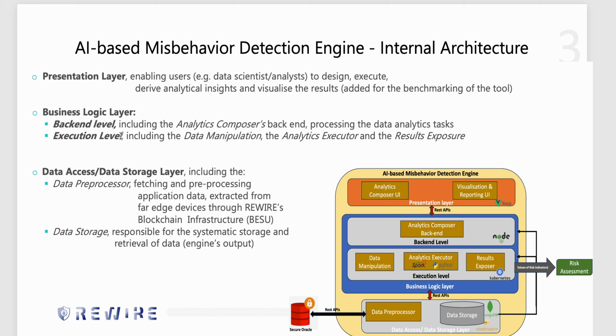Finally, at the bottom, we have the data access data storage layer, which represents the key data entry point to our engine, and includes the data preprocessor, which is responsible for fetching and preprocessing the application data as these are extracted from the far-edge devices through REWIRE's blockchain infrastructure, and the data storage, which is responsible for the storage and retrieval of the data utilized within the engine.